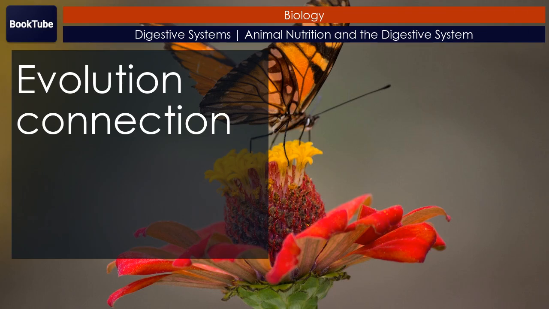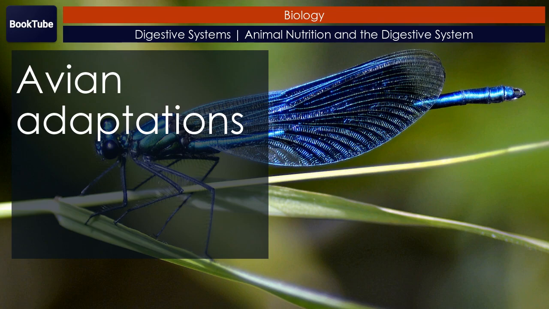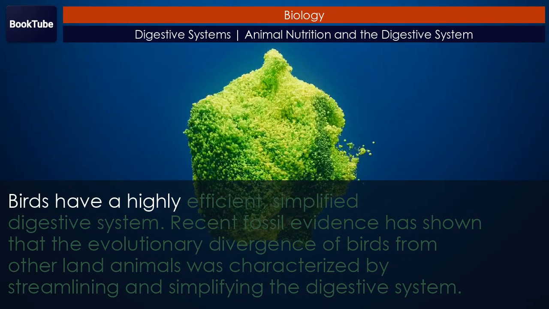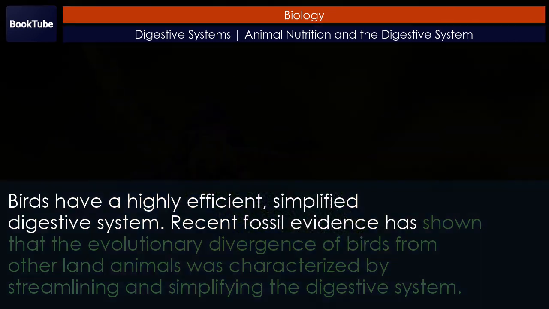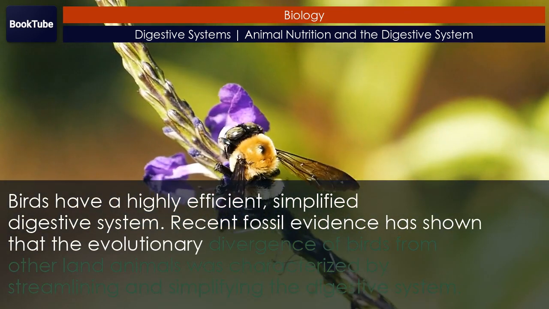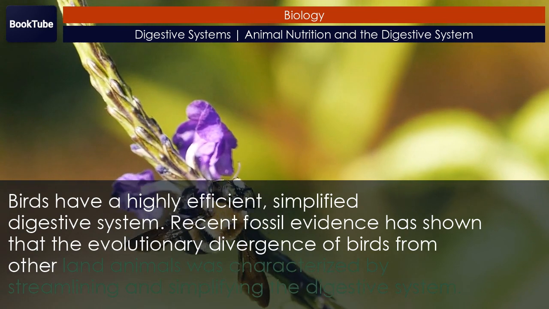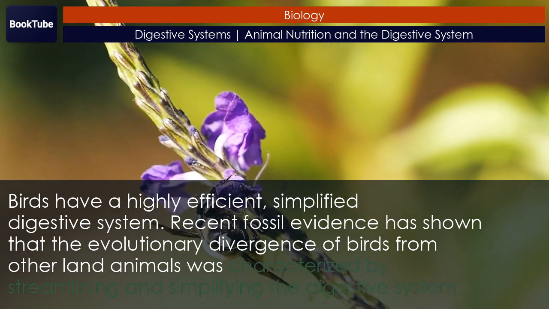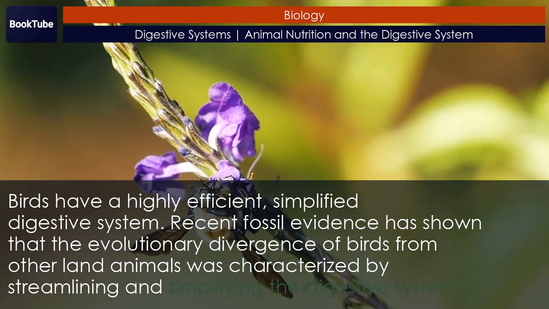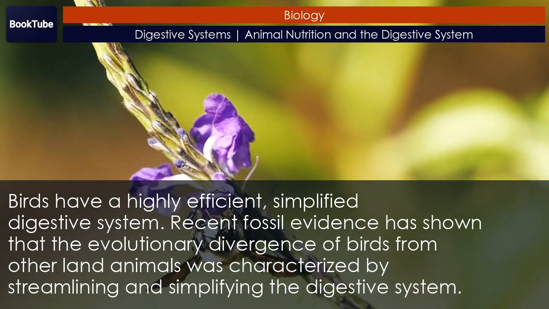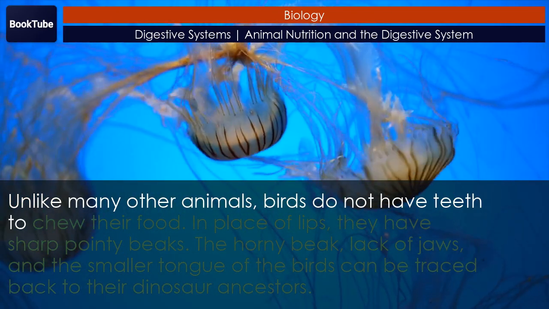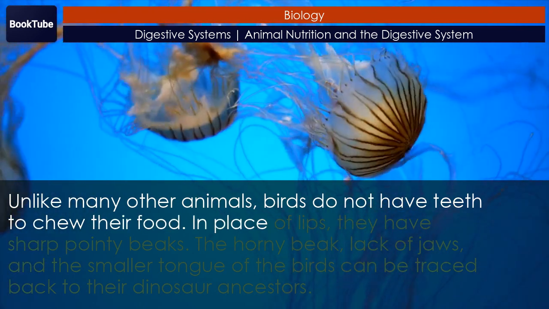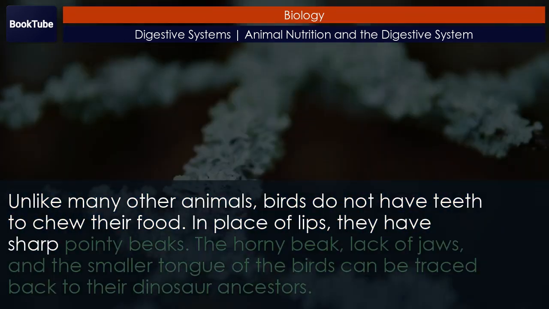Evolution connection. Avian adaptations. Birds have a highly efficient, simplified digestive system. Recent fossil evidence has shown that the evolutionary divergence of birds from other land animals was characterized by streamlining and simplifying the digestive system. Unlike many other animals, birds do not have teeth to chew their food. In place of lips, they have sharp pointy beaks.